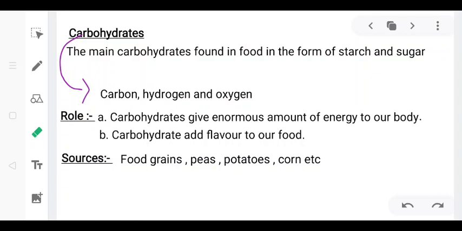Let's now learn what the sources are, or from which food items we can get carbohydrates. First, there are some examples like food grains, peas, potatoes, corn, etc. From all these things we can get the carbohydrate required by our body.